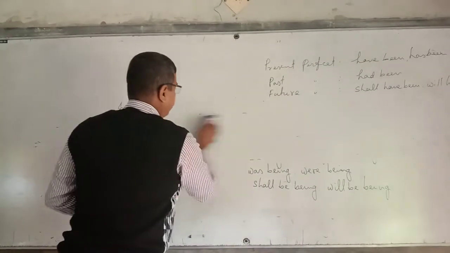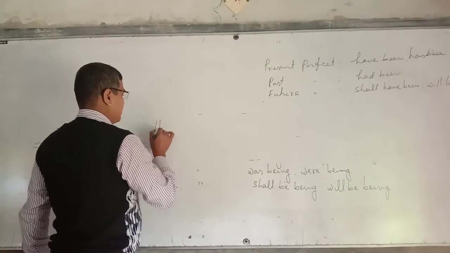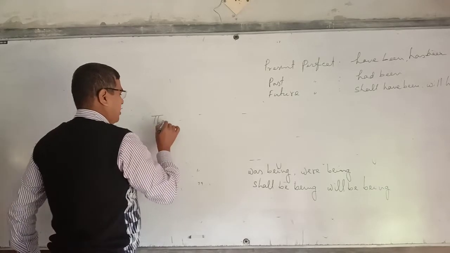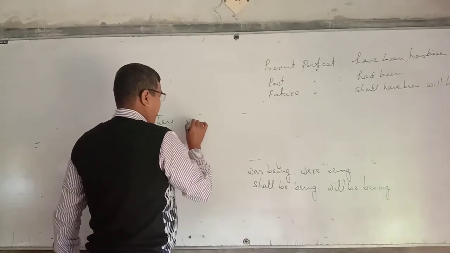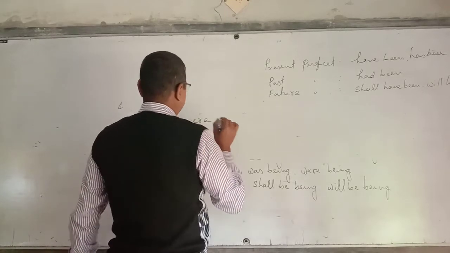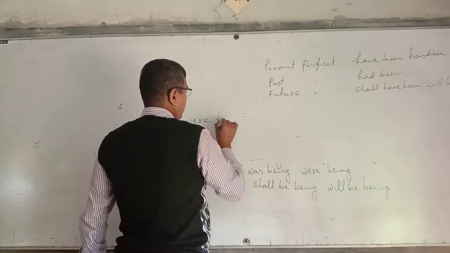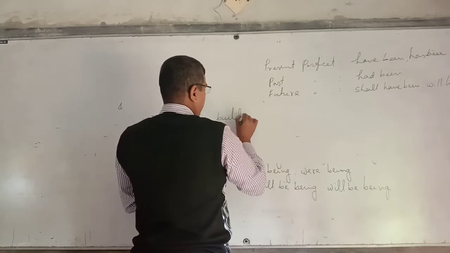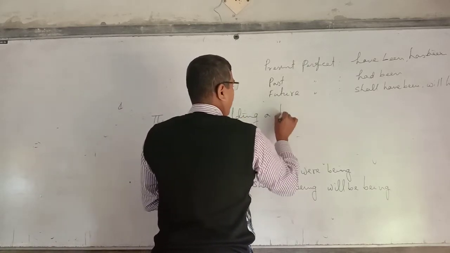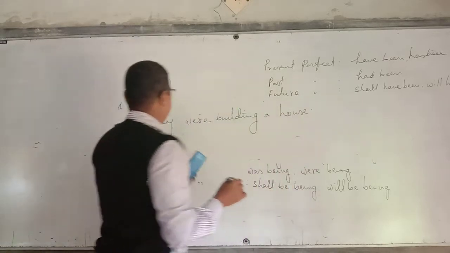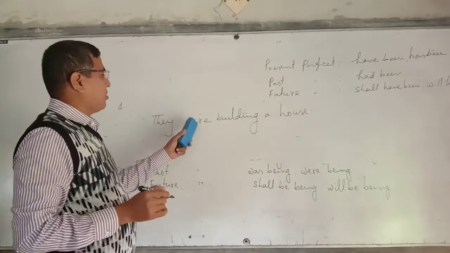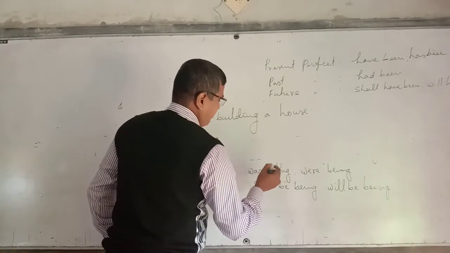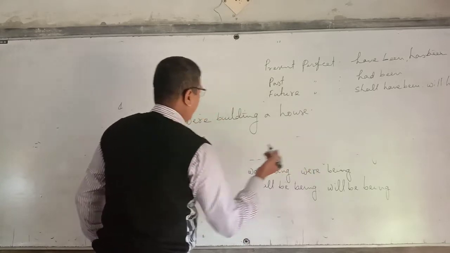Past continuous tense. They were building a house. It's an example of past continuous tense. So we use verb to be as was being or were being.